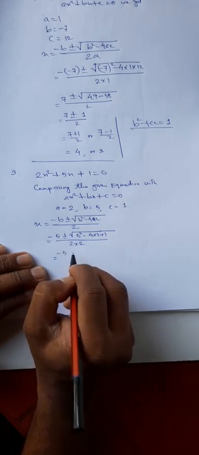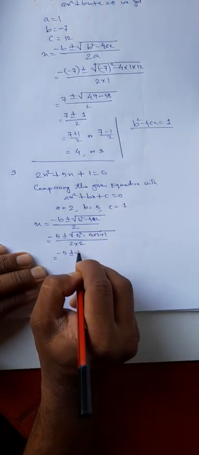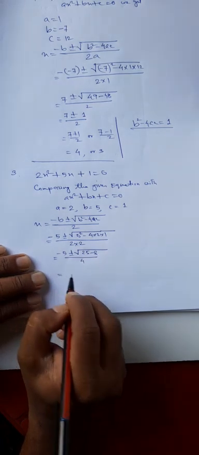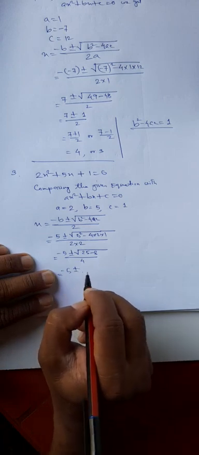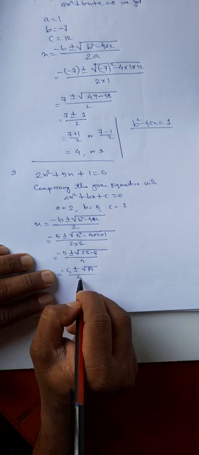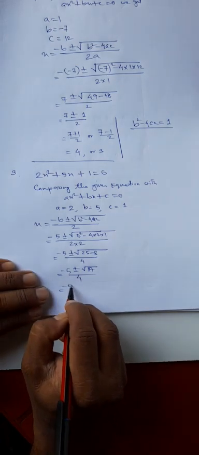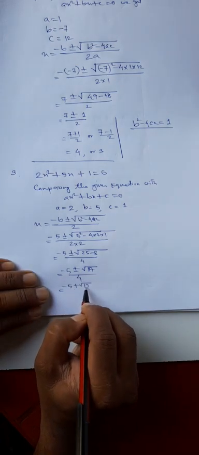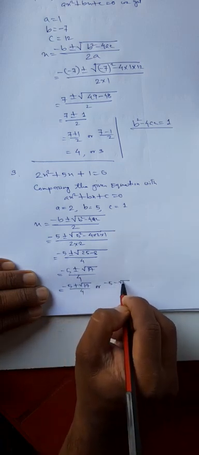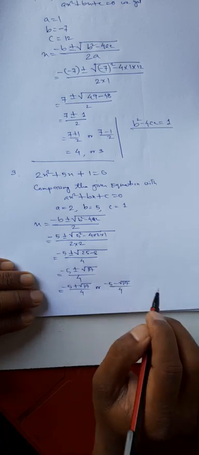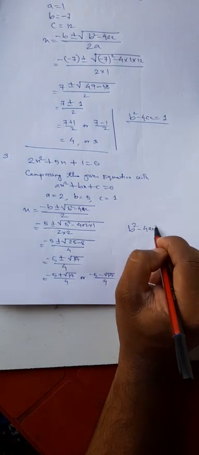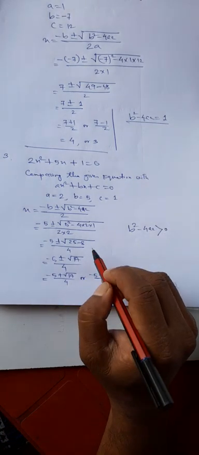So you got -5 plus minus root over 25 minus 8, divided by 4. That means -5 plus minus square root of 17 divided by 4. So you got two roots: -5 plus root over 17 divided by 4, or -5 minus root over 17 divided by 4. Now you see here, b square minus 4ac is greater than 0, but it is not a perfect square.